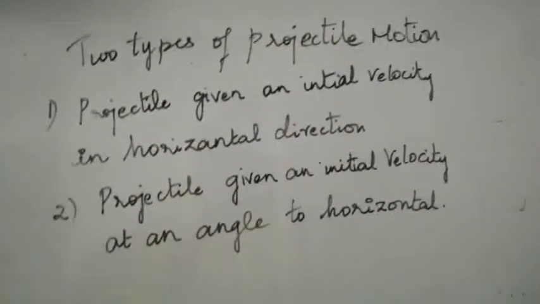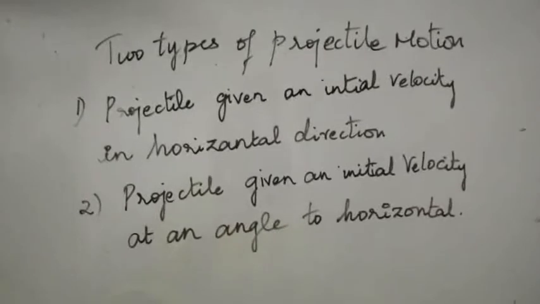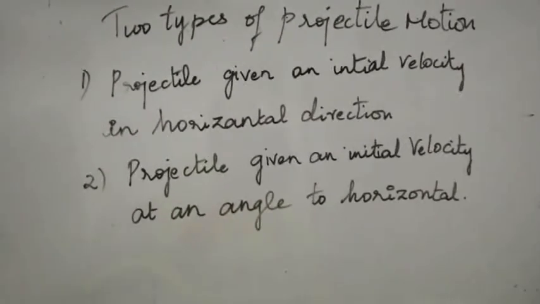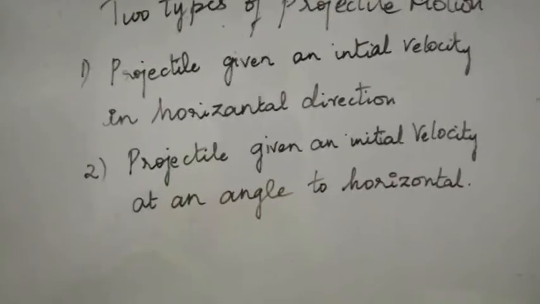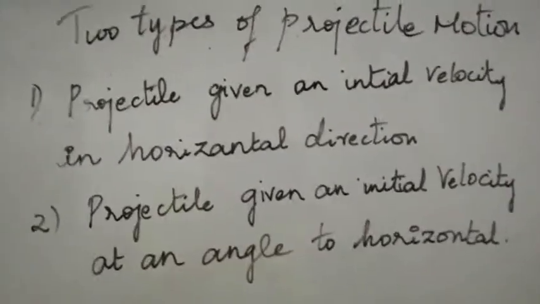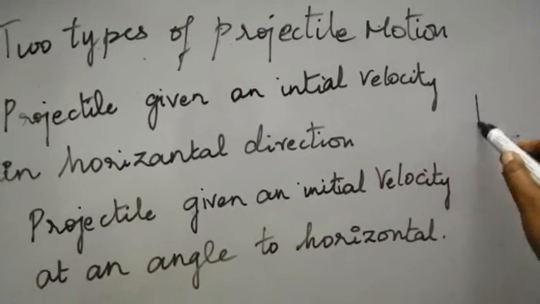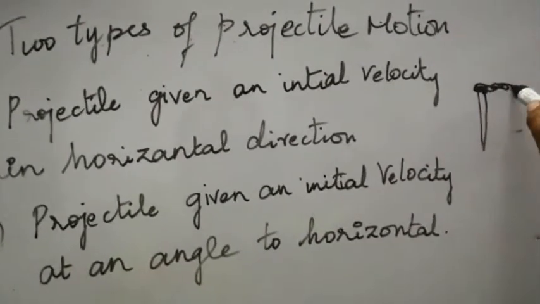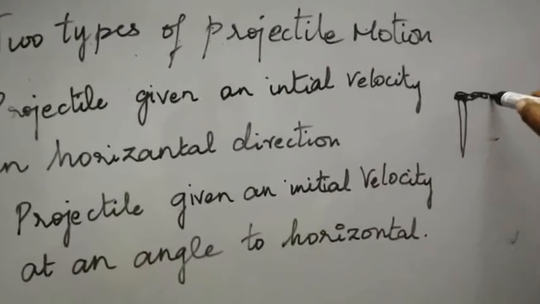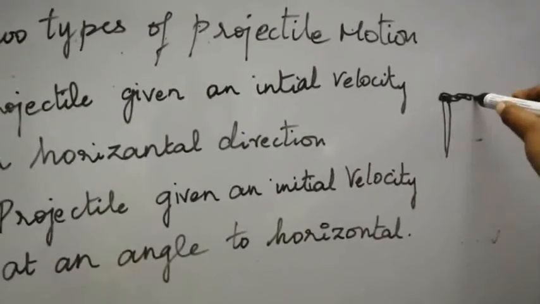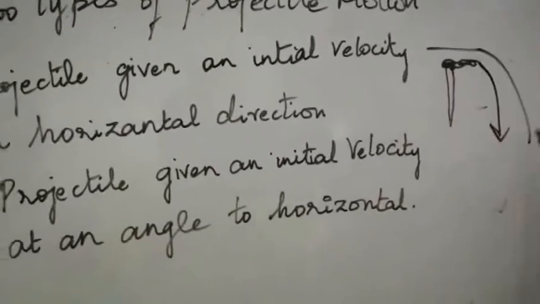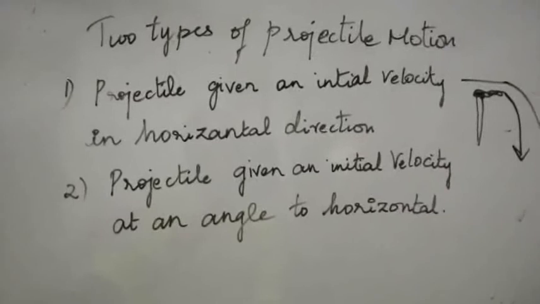As I already told you, there are two different types of projectile motion. The first type is a projectile given an initial velocity in the horizontal direction. So if it is in the horizontal direction, it is like this. If you stand at some point over the hill, and the object moves from this point, at one certain point, when there is only gravitational pull, it will fall down, which makes a horizontal projectile motion, which is called the first type.